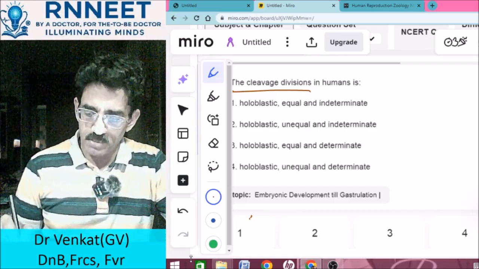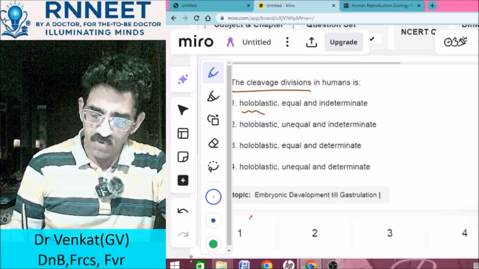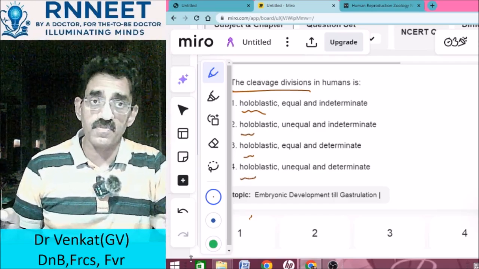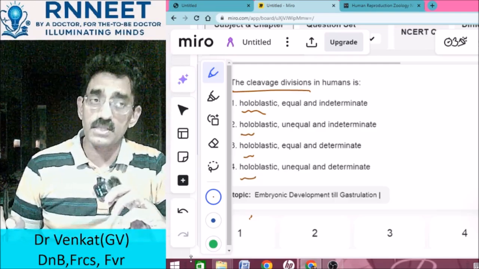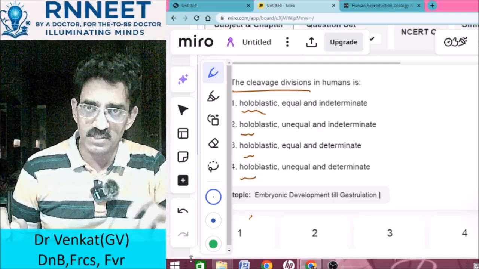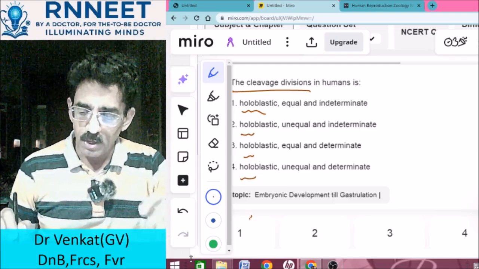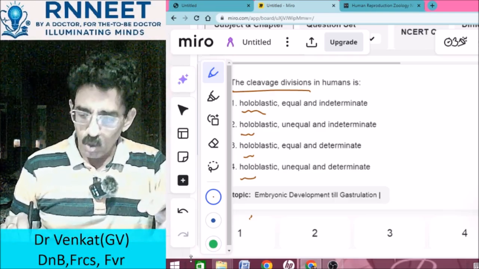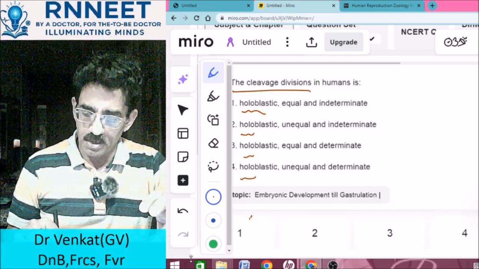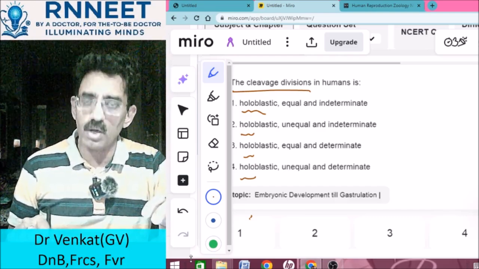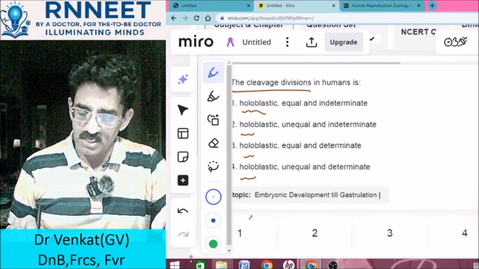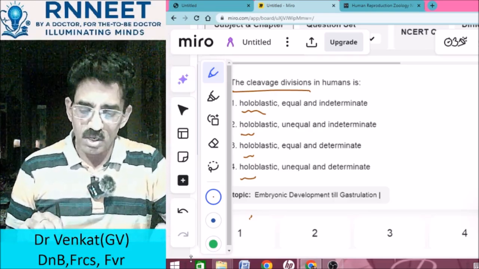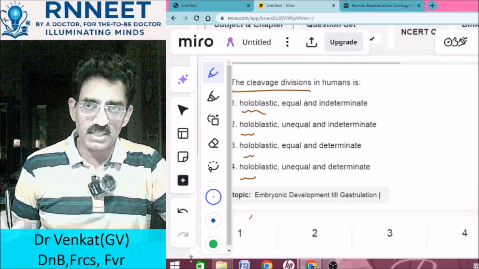Holoblastic, all of them are holoblastic, so obviously it is holoblastic. What is the other type of division that occurs if it is not holoblastic? It is meroblastic. What is the difference between these two? We'll come to it. Then equal and indeterminate. Holoblastic, unequal, indeterminate. Holoblastic, equal, determinate. Holoblastic, unequal, determinate. So you need to pick out the right choice. First, you know it is always holoblastic.